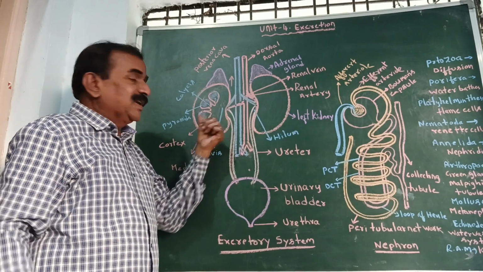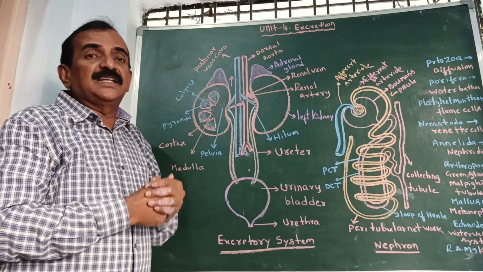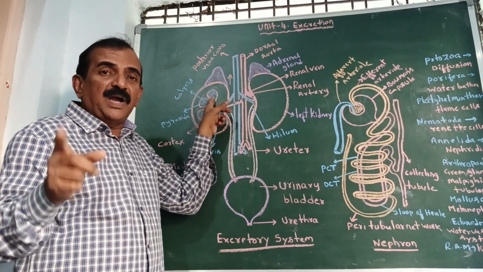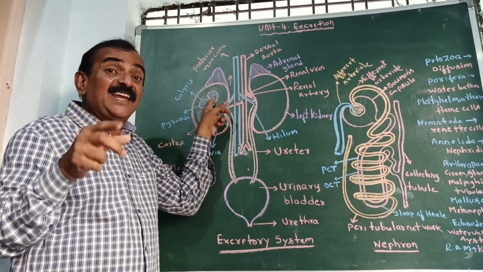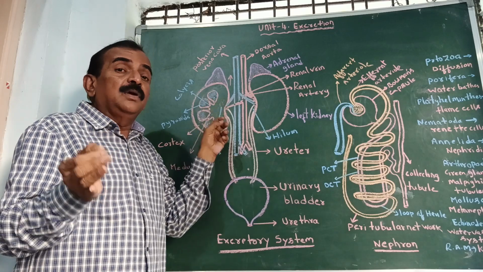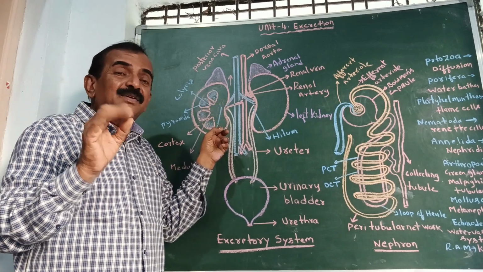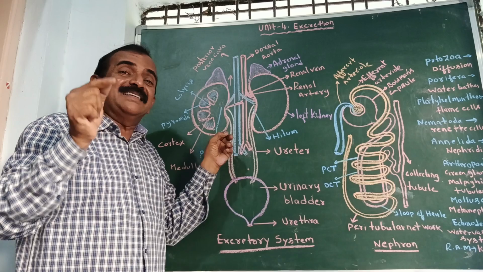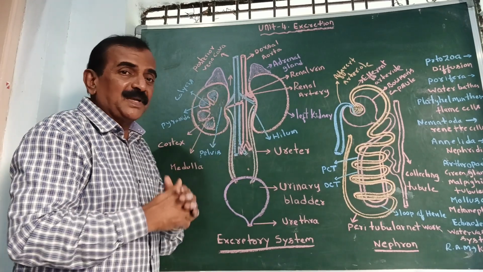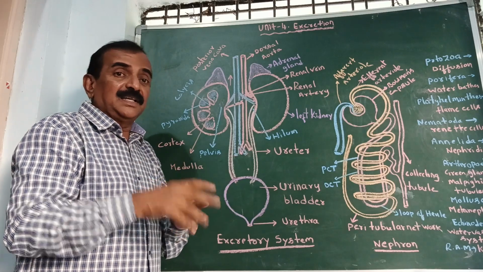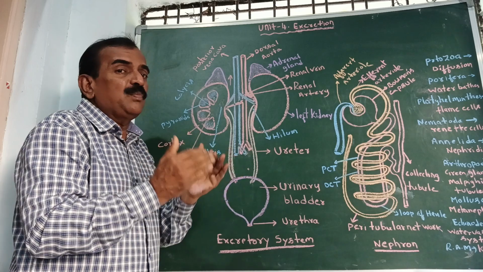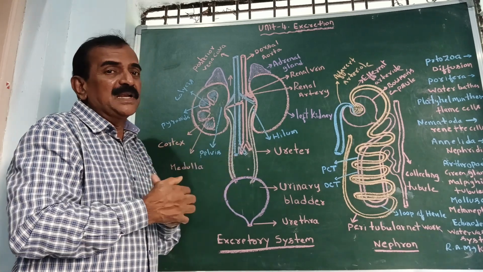So cortex and medulla, and inside each kidney we can see the presence of many, 1.3 to 1.8 million small structures. They are called nephrons or uriniferous tubules. Nephrons are present, and they are also called uriniferous tubules, and they number 1.3 to 1.8 million.